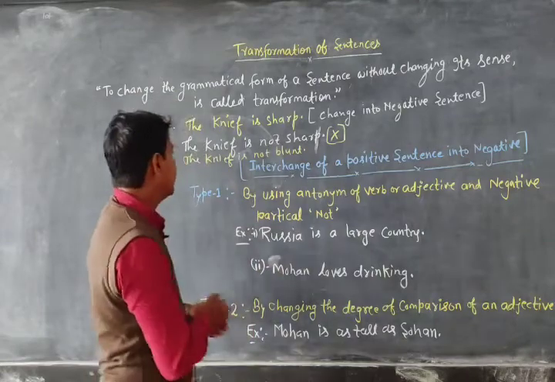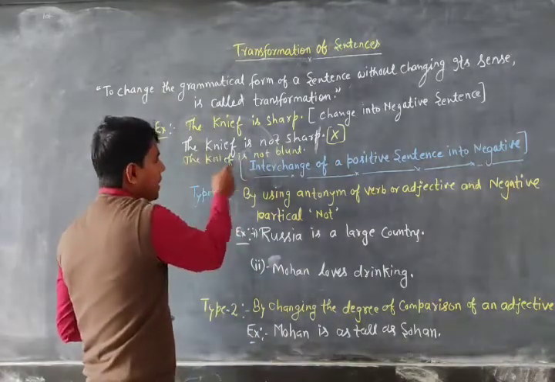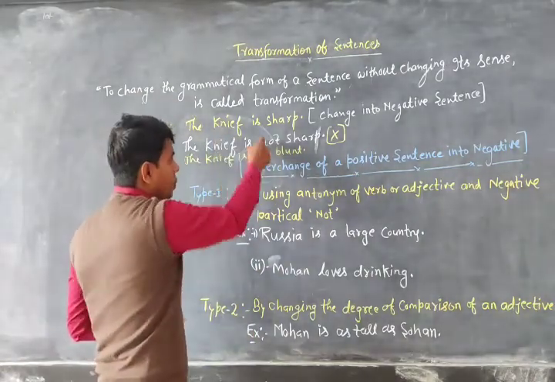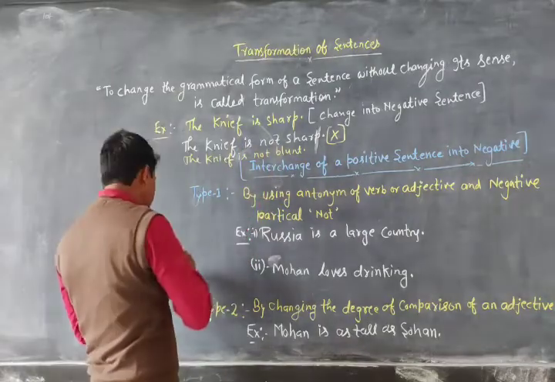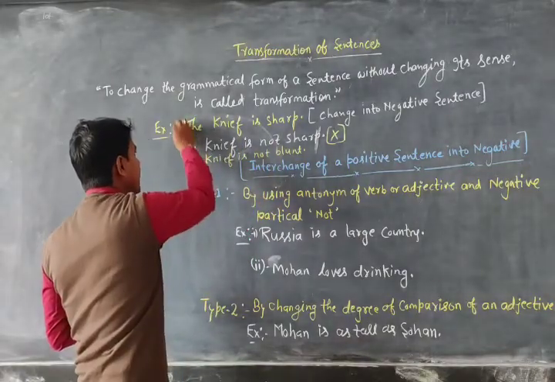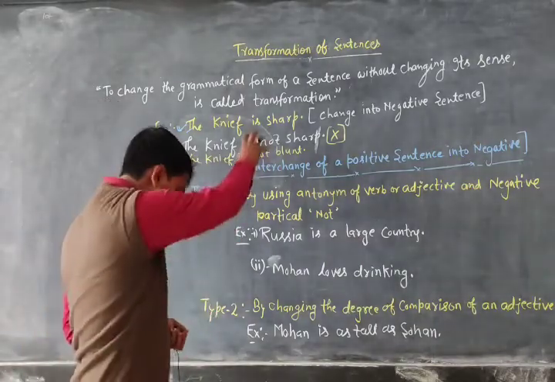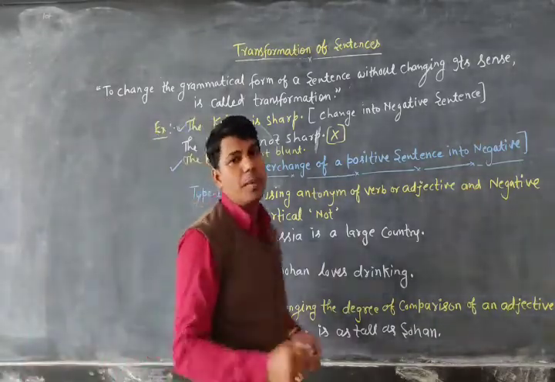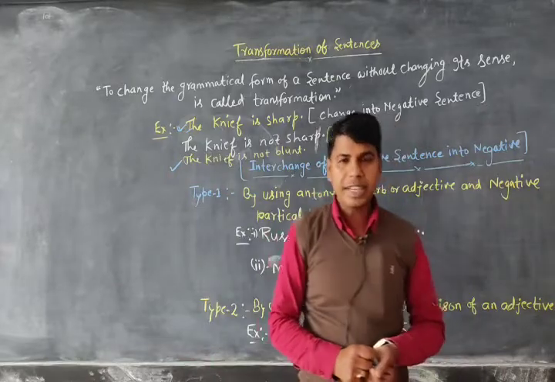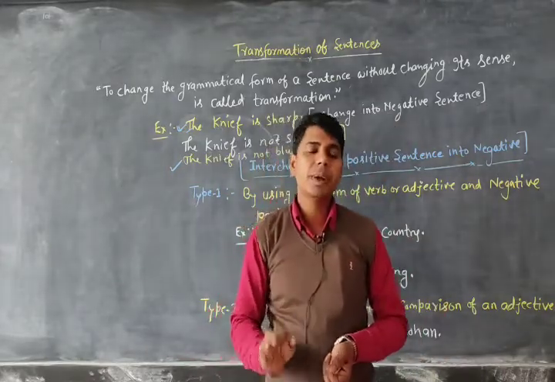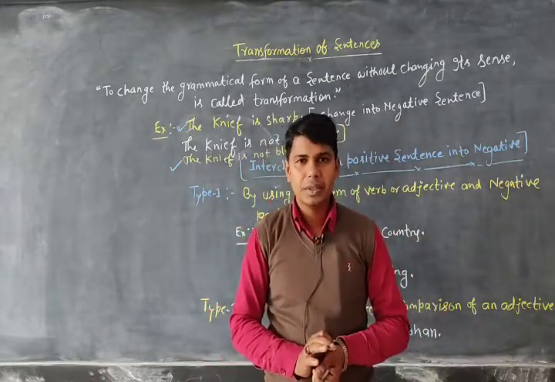Now you can see the grammatical form has also changed. We have used not here, but the meaning of this sentence is the same as that one. So this process is called transformation. I hope you have got me very well.